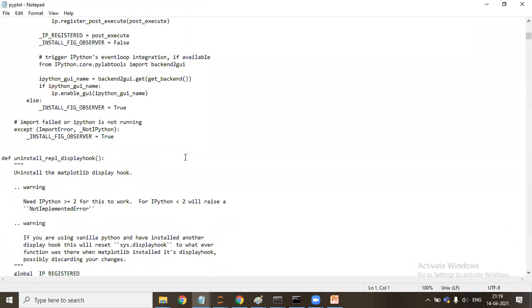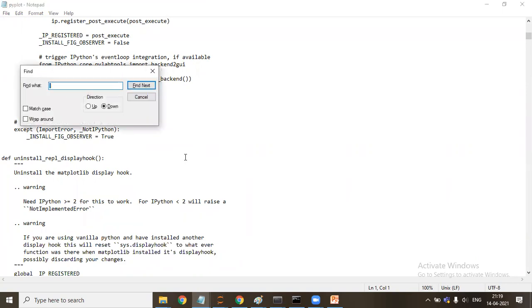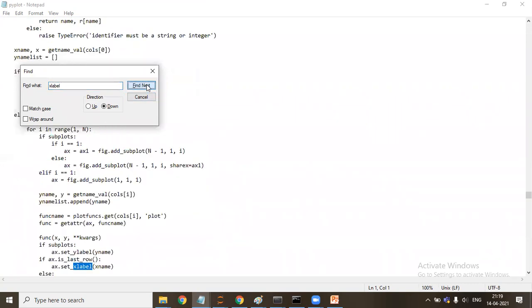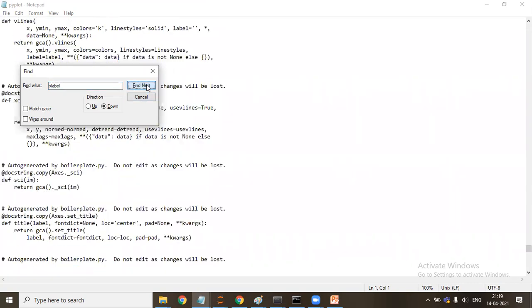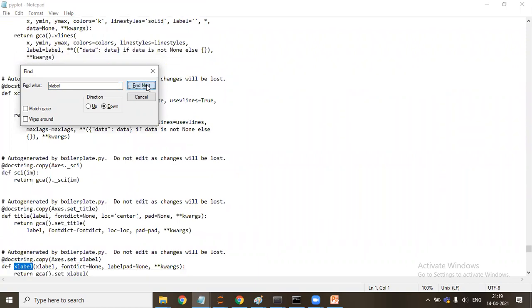So which function did we use? X label. So I'll say x... see, it has a class X label. Did you see it?